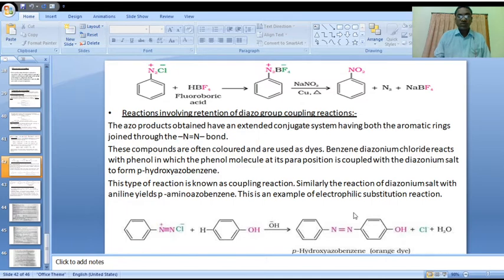Now we'll go to another type of dye or color containing compound formation. This type of reaction is known as a coupling reaction. Similarly, the reaction of diazonium salt with aniline. Here we are using phenol. Instead of phenol, we can also use aniline. It yields para-aminoazobenzene.